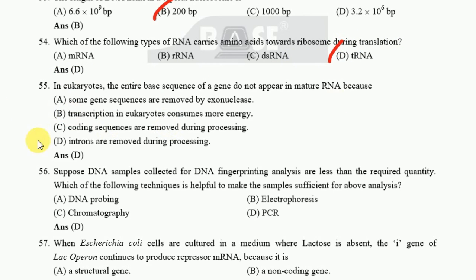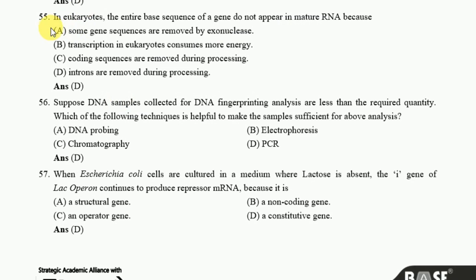Next one, in eukaryotes, the entire base sequence of a gene does not appear in mature RNA because, option D is the correct one. Introns are removed during the processing. Okay. The next question, suppose DNA samples collected for DNA fingerprinting analysis are less than the required quantity. Which of the following techniques is helpful to make the samples sufficient for the above analysis? The correct answer is PCR.